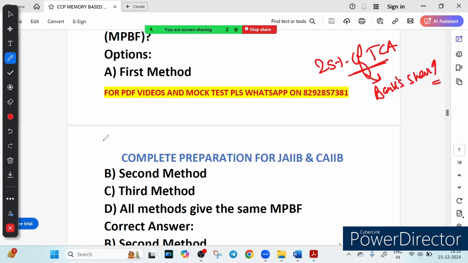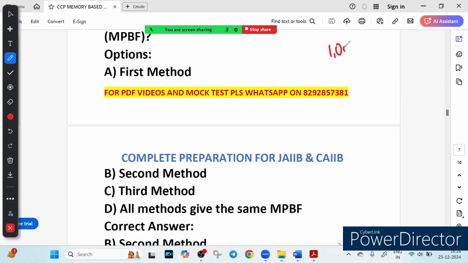So let me give you an example to explain it. Let's suppose the company needs 1 lakh for working capital. According to the first method, the bank finances 75%, which is 75,000, and the borrower will finance the rest, 25,000. According to the second method, the borrower contributes only 25,000 and the bank finances the remaining. So in terms of margin and flexibility, the second method results in higher MPVF. That's the point.